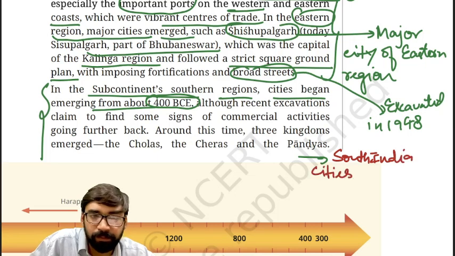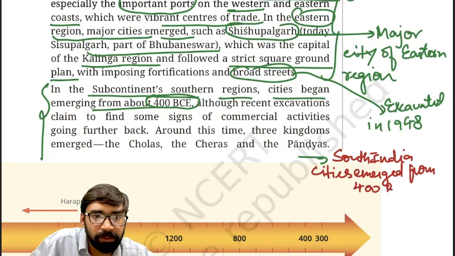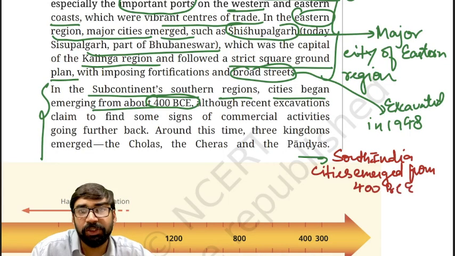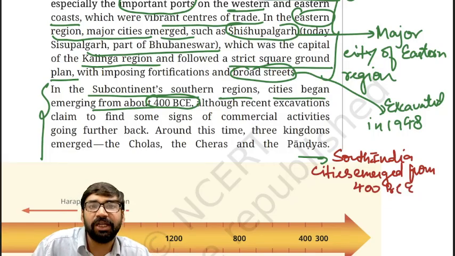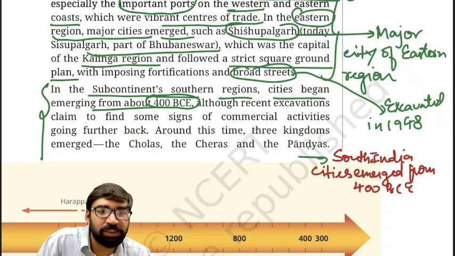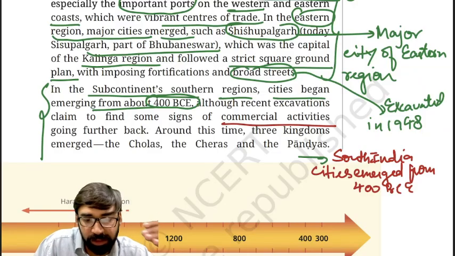Fine. That means cities began emerging from 400 BC, and recent excavations also give the evidence of commercial activities in this period.